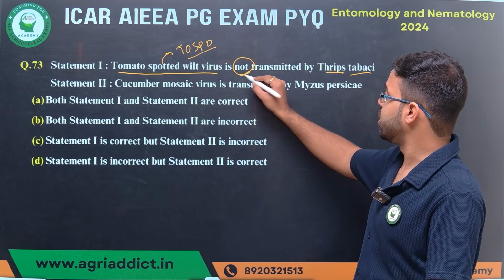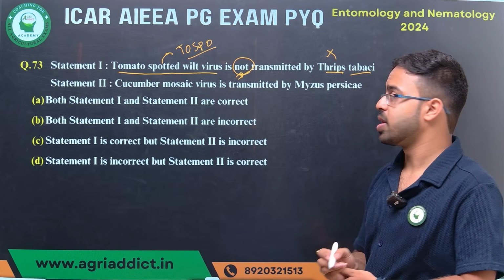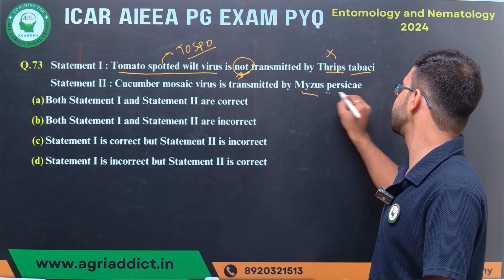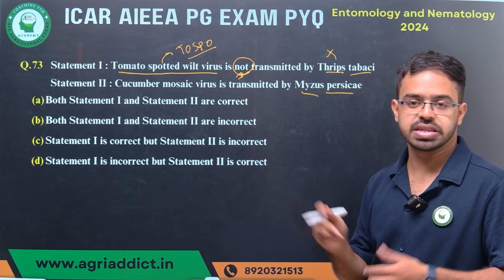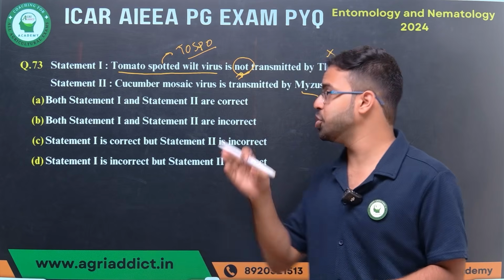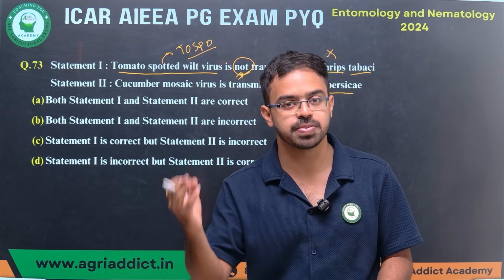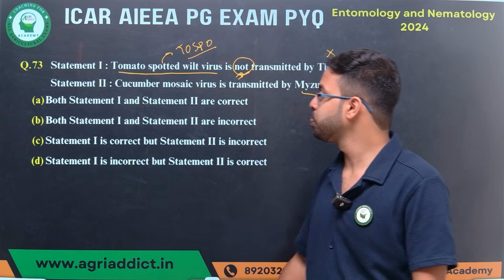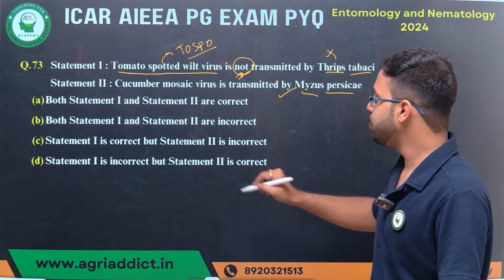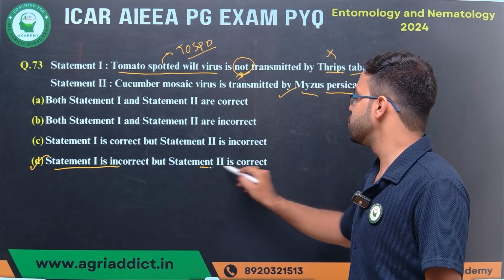Here it is given as not transmitted, which means wrong. Second statement: cucumber mosaic virus is transmitted by Myzus persicae. CMV, everyone knows, is transmitted by aphids. The question is whether Myzus persicae transmits it or not. The fact is Myzus persicae transmits cucumber mosaic virus. So this statement is correct.